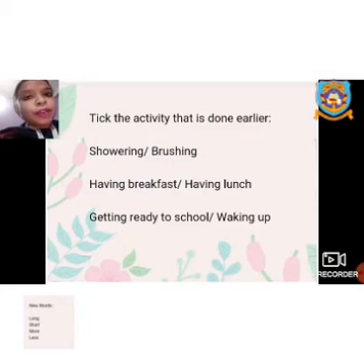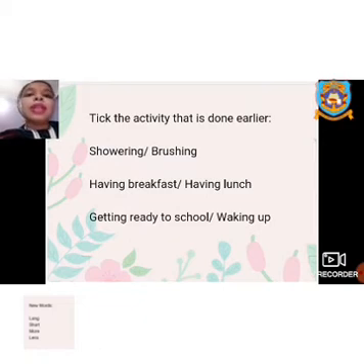Now suppose it is morning, then you wake up, you brush your teeth and have your breakfast. These are the things you do in the morning. In the noon, what do you do? You have your lunch and take rest. In the afternoon, you play and then have your snacks, and at night you have your dinner and go to sleep.